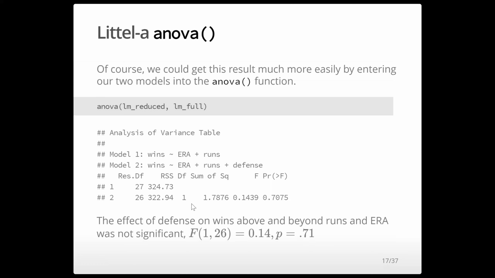So of course we could get this result much more easily, and in practice, this is the way you would do it. You would enter both models into the anova function, and this would compare 2 nested models. So we would say the effect of defense on wins above and beyond runs and ERA was not significant.